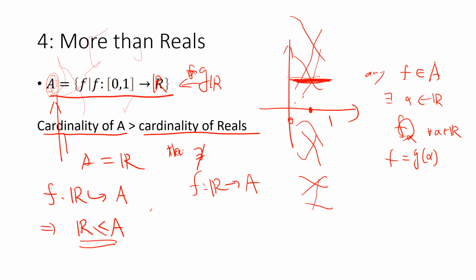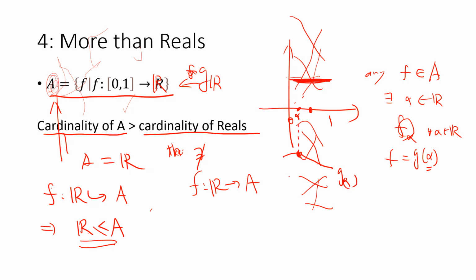But there's a trouble, right? Because if all these functions are labeled by R, then for each real point, I can construct another function which is definitely not the same as any of them. How to construct it? For each alpha, I get some function g alpha, which is g of alpha.